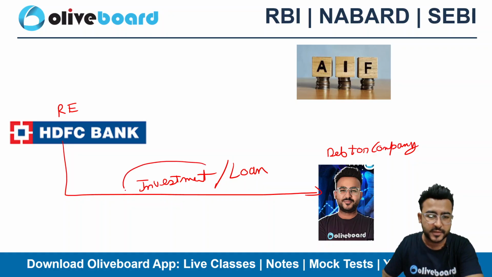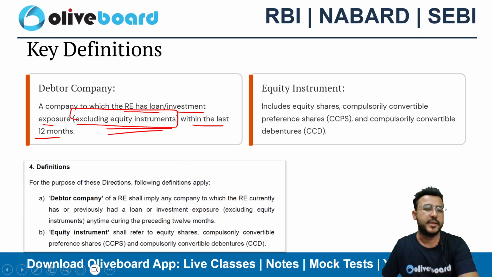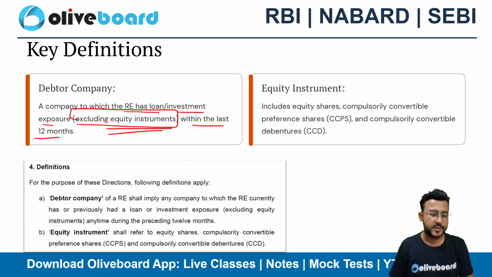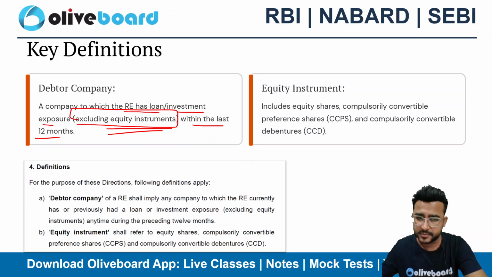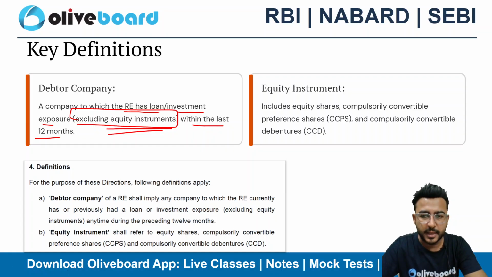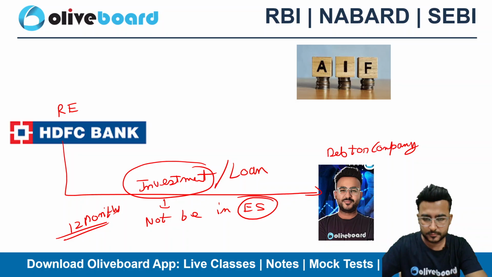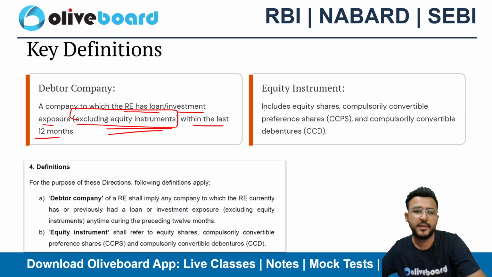This particular investment should not be in equity shares, okay, in equity instrument. So please note this, it should be a loan or it can be any other investment, but it should not be an equity investment, that too in the last 12 months, okay, that too in the last 12 months. So that is the definition of debtor company.